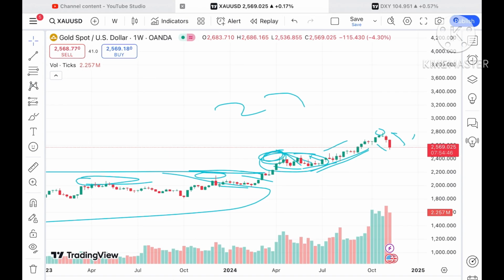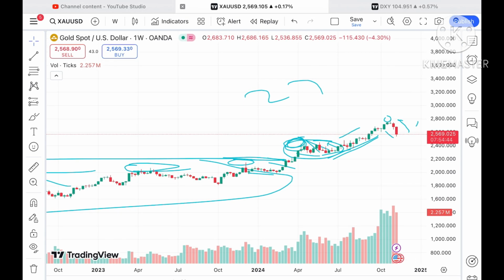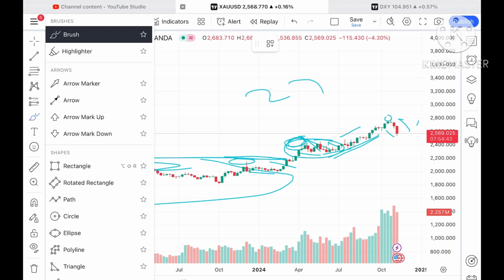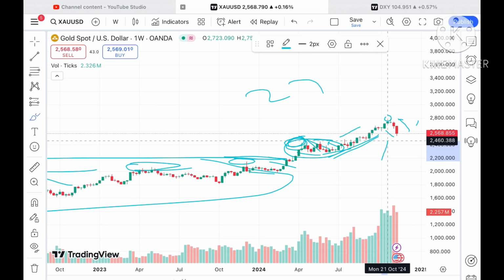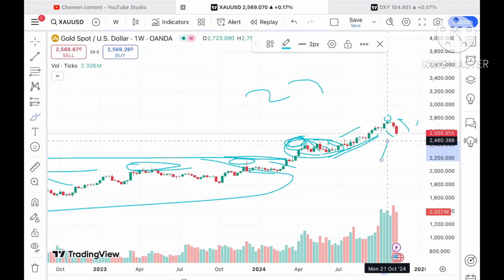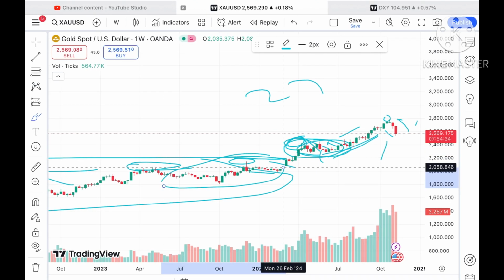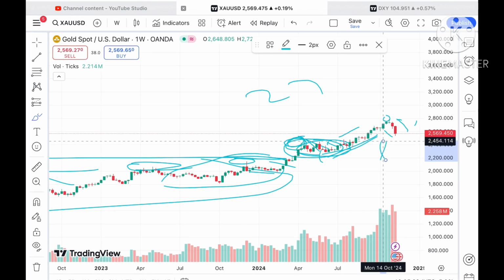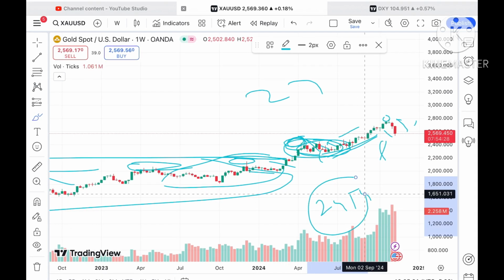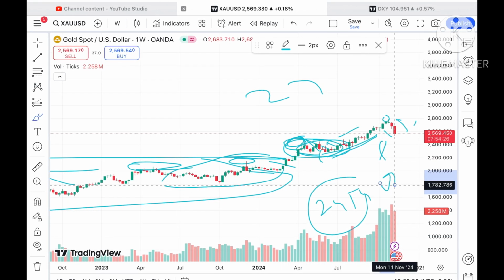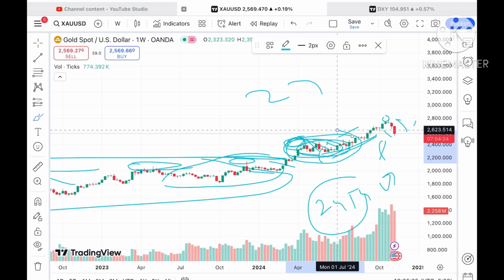So the probability was very high it can go further down, but if the price starts falling again below a level of around 2460, then we can see it will move in this zone. As soon as this breakout happens, it will come in this zone. Probability is high it can come down if the price touches this level 2454, and from there a bounce back can come, or if it falls below this level, it will be in this range.